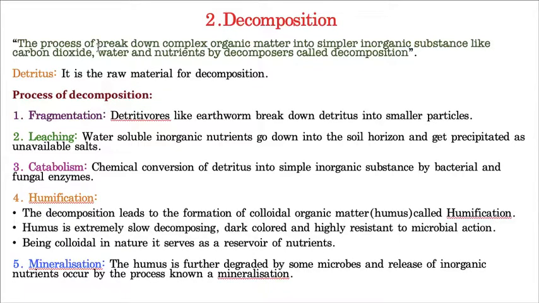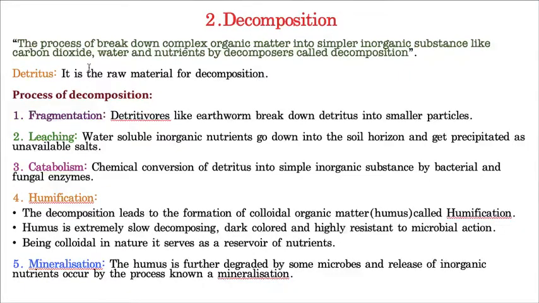Like that they start breaking into small units. So this process of breakdown is called decomposition. I think I've taken a good example so that you understood well.